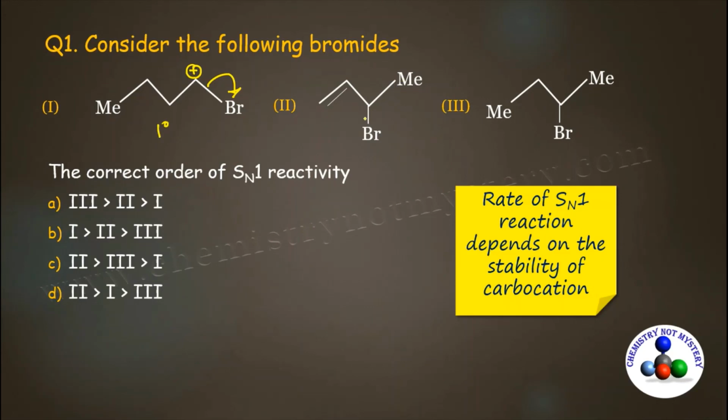Now come to the second bromide. When this bromine leaves as a bromide ion, a carbocation will generate at this position. This carbocation is a secondary carbocation and it is stabilized by the resonance effect of the vinyl carbon. In the third bromide, when this bromine leaves as a bromide ion, a carbocation will generate at this position and this carbocation is a secondary carbocation but there is no resonance. So here you can see the second bromide is most stable, then third, and the first one is the least stable. So the reactivity order for this question will be C.